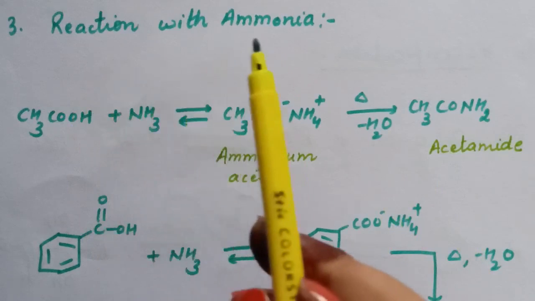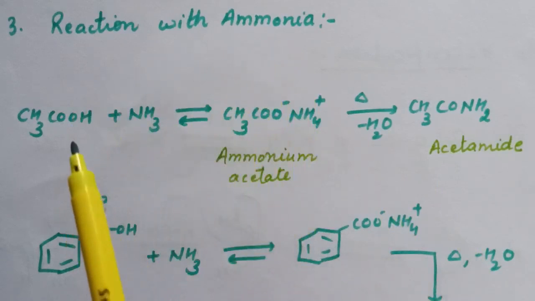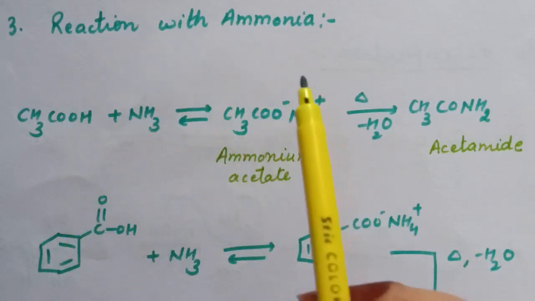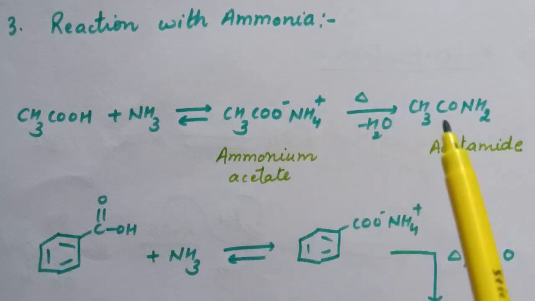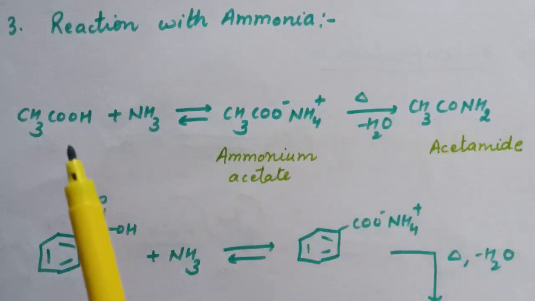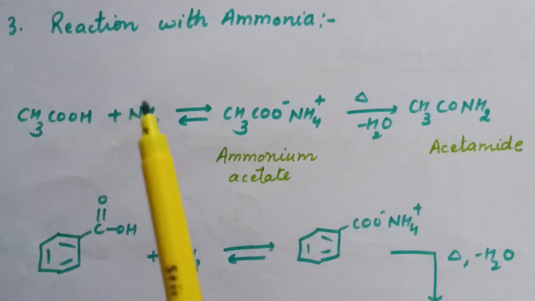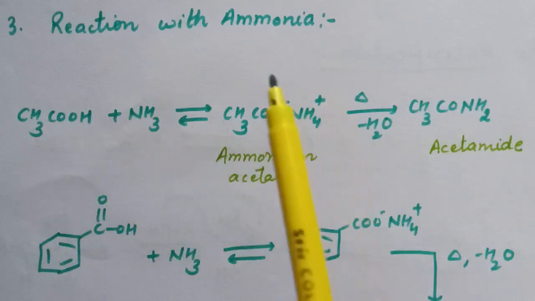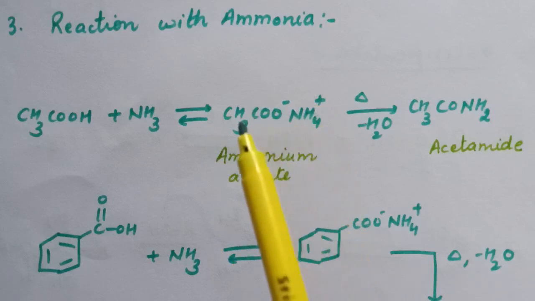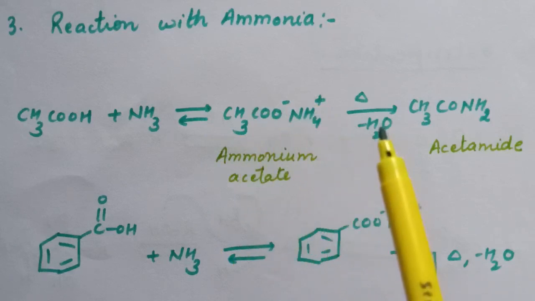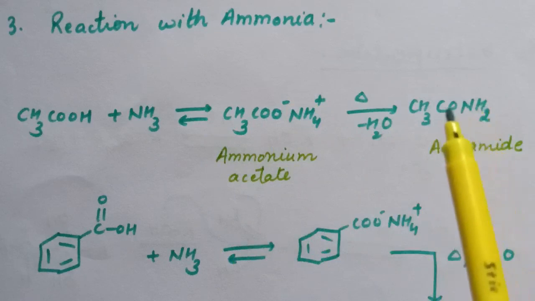Next is reaction with ammonia. Carboxylic acids react with ammonia to give ammonium salt, which on further heating at high temperature gives amides. So here is the reaction. Reaction of acetic acid with ammonia results in the formation of ammonium acetate, which is a salt. Now when we heat this ammonium acetate, a water molecule will be lost and it converts to acetamide.